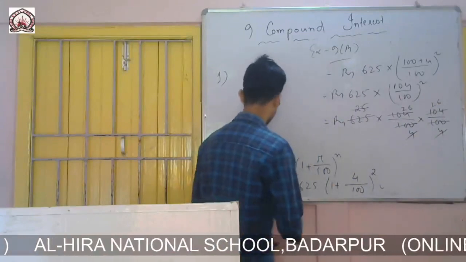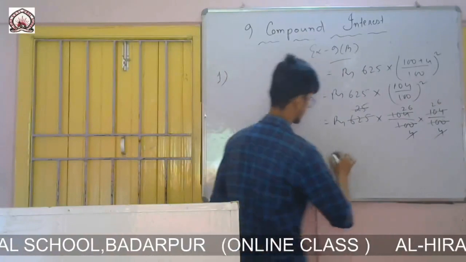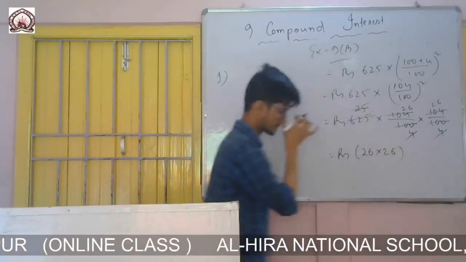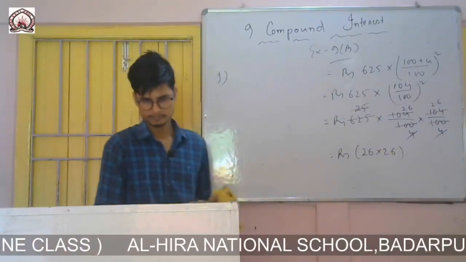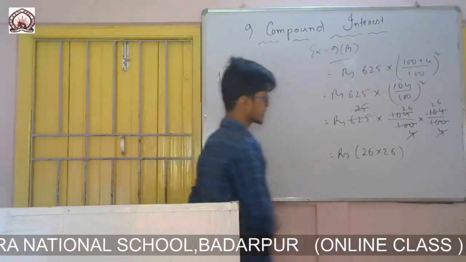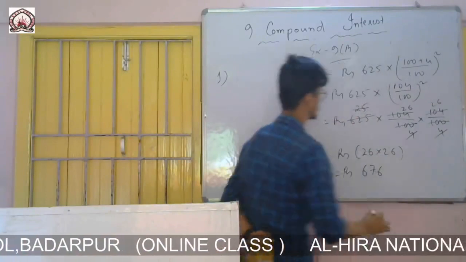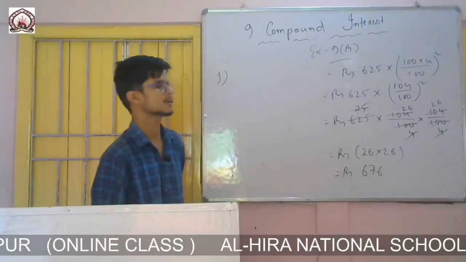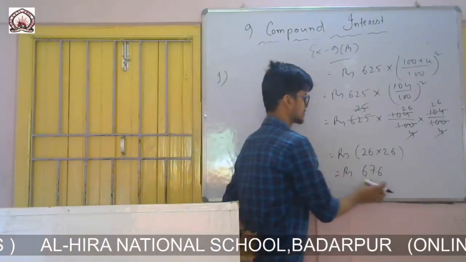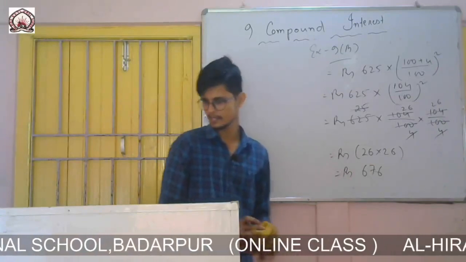So 26 into 26, 26 square, is 676. After multiplying, we will get 676.